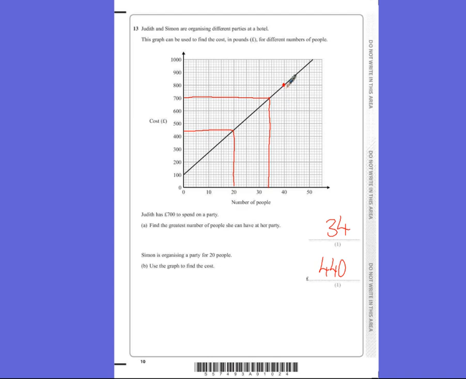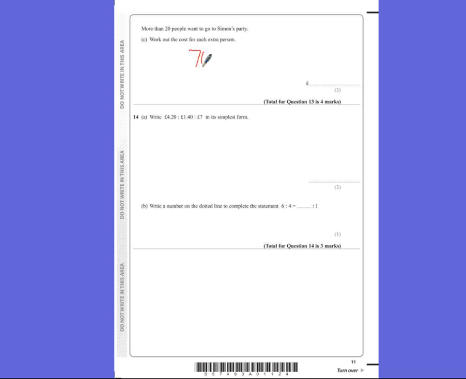So the corners of squares I've chosen are down here and here. And if we look and go across, then we've got that 40 people would cost him from 100 up to 800, would cost him an extra £700. So 40 people cost him £700. So one person would be 700 divided by 40, which would be £17.50.